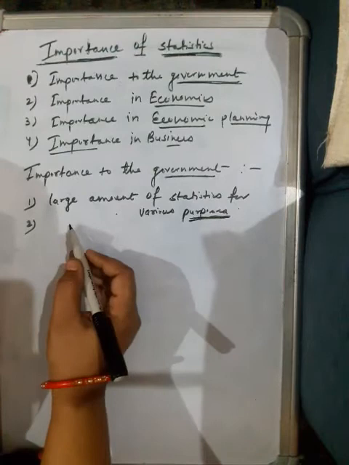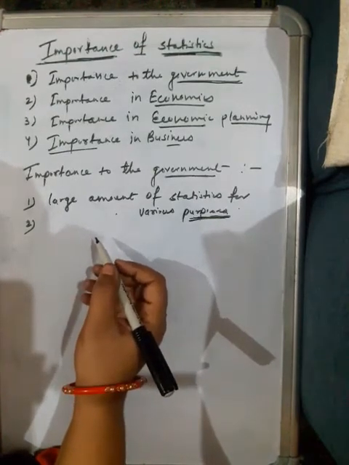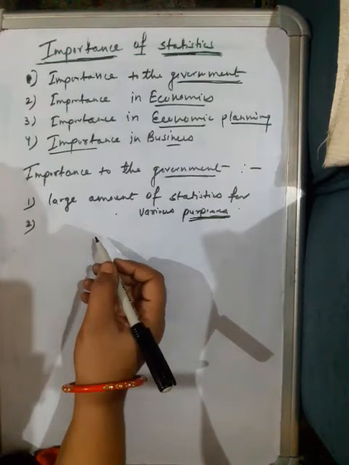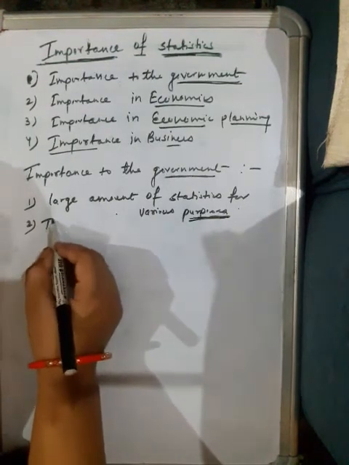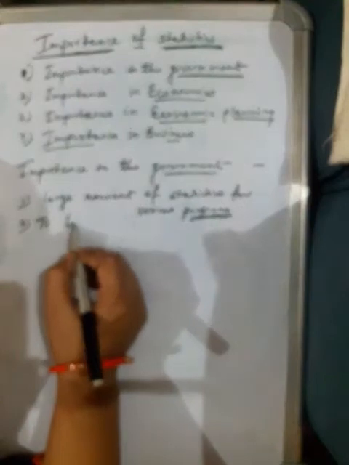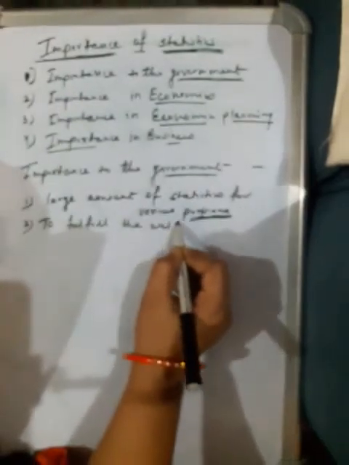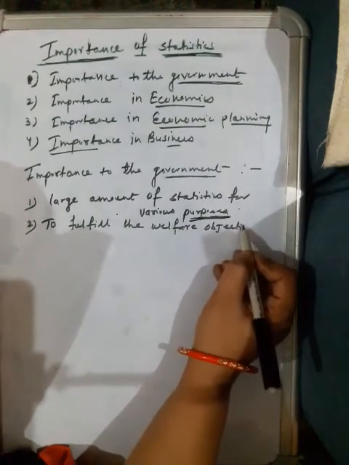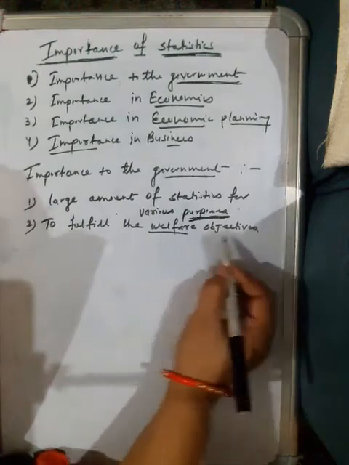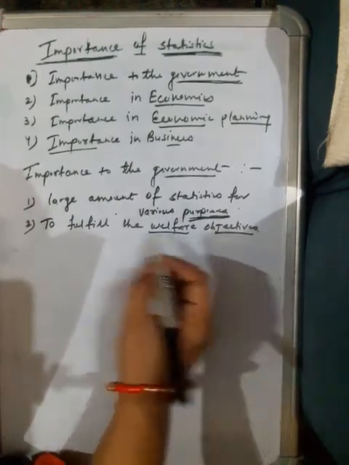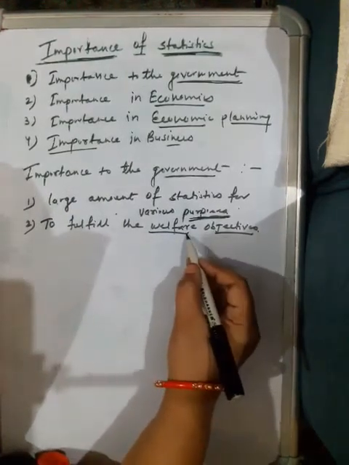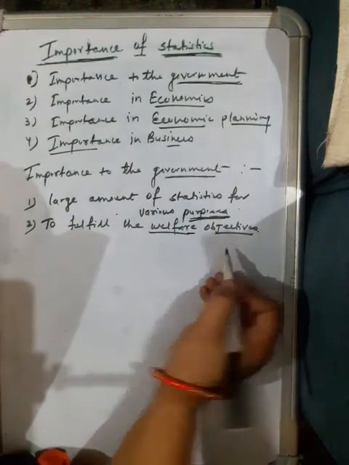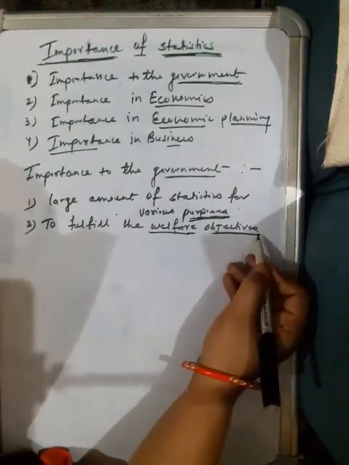The second is that the role of government has increased and requires much greater information in the form of numerical figures. Suppose the government wants to do some welfare work. For achieving the welfare objective, the government has to collect data on which areas need the government scheme.